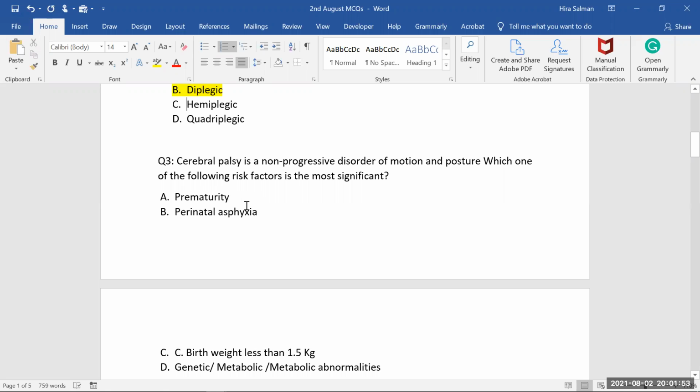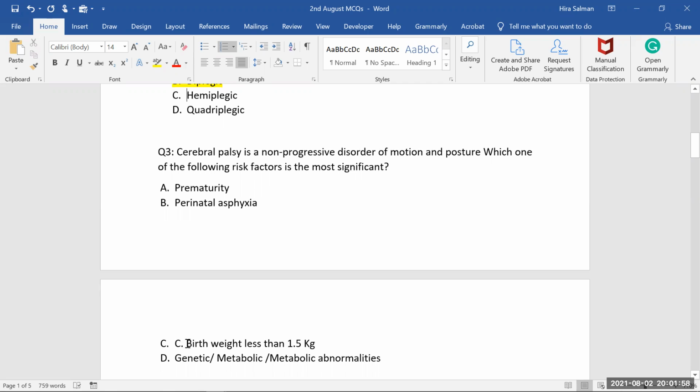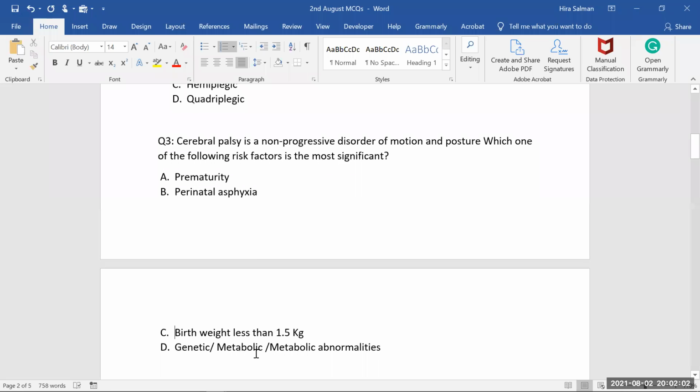Do you think prematurity is the significant risk factor, or perinatal asphyxia, or birth weight less than 1.5 kg, or genetic metabolic causes? So what could be the most significant? See, prematurity of course is one, but they are asking for the most. Perinatal asphyxia means starting from before delivery till delivery and after delivery as well. So what do you think?